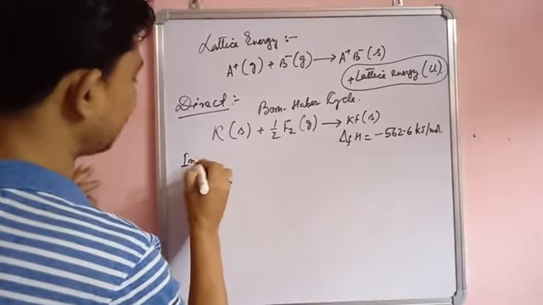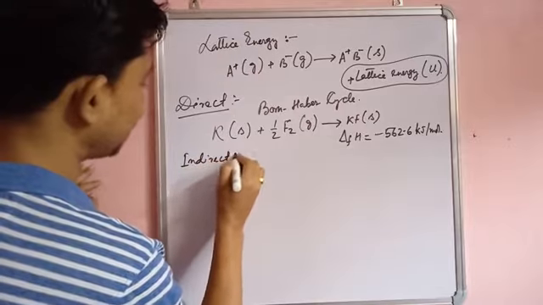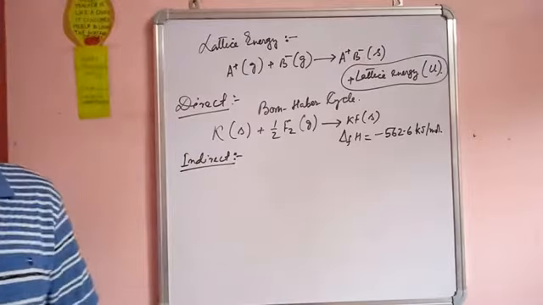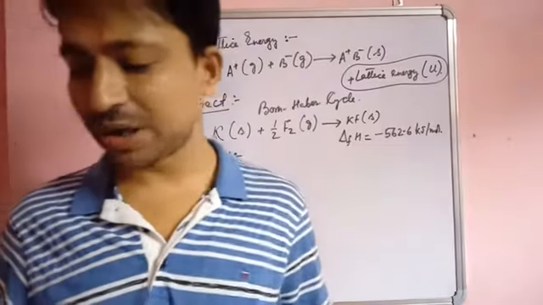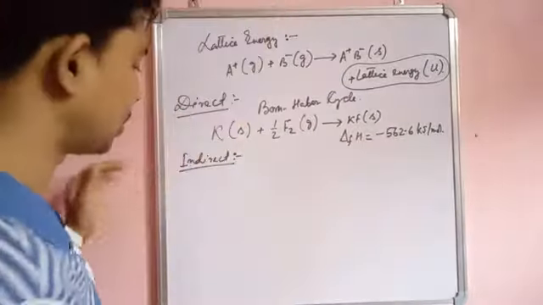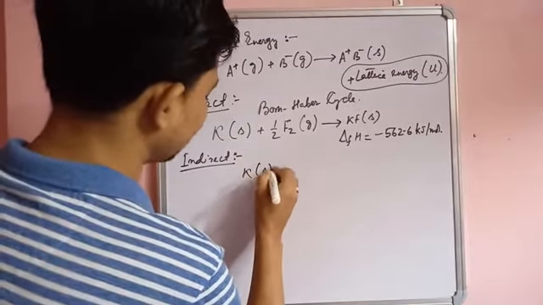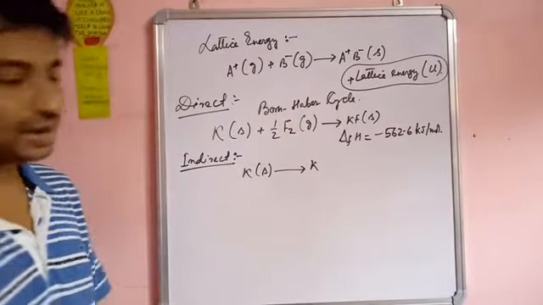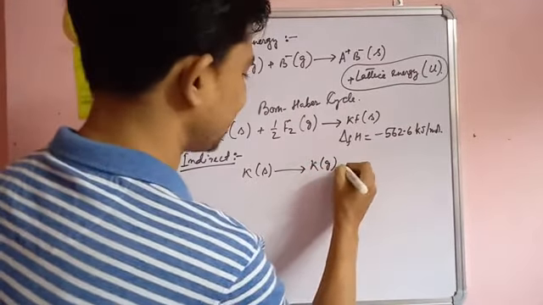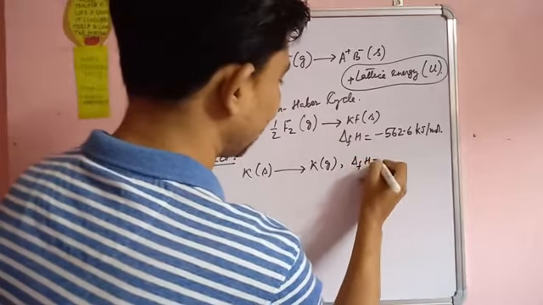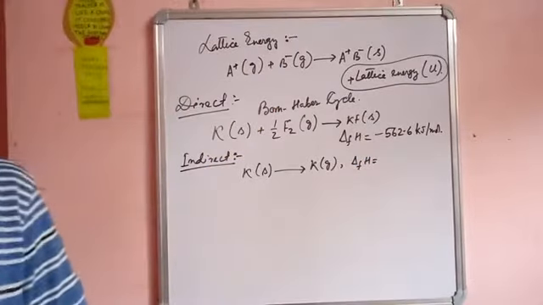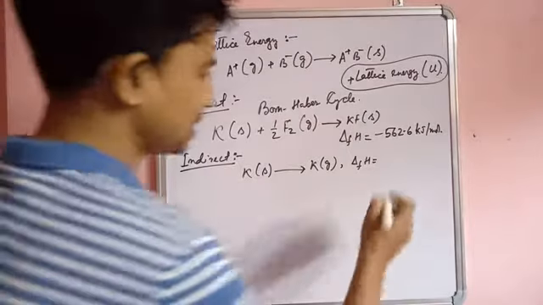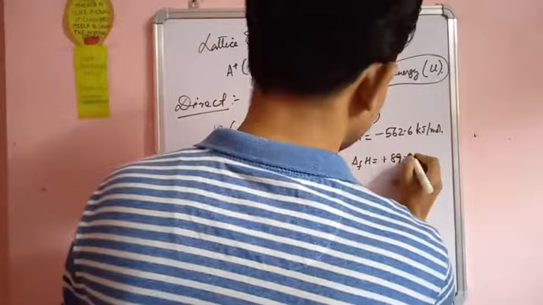और indirectly क्या हो सकता है? Indirectly this also can happen, that it can happen in various steps. So first is conversion of solid potassium into gaseous state. So it is giving potassium solid to potassium gaseous. Enthalpy of formation is plus 89.6 kilojoule per mole.